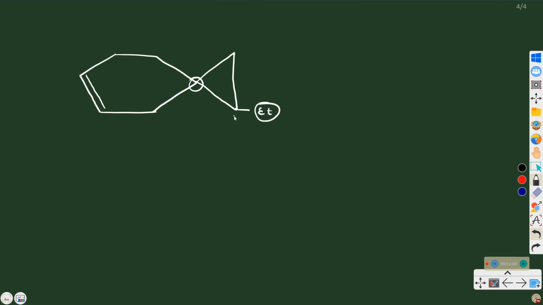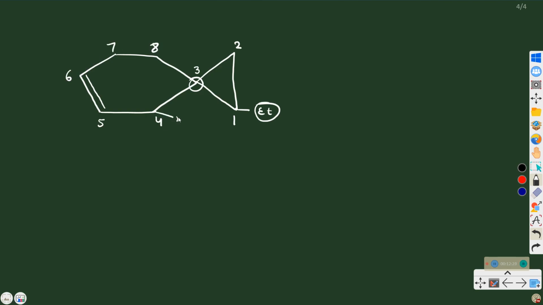So this will be carbon number 1, 2, 3. In the smaller ring, you can follow the lowest locant rule. So 3. Now since we have reached this ring, try to give the doubly bonded carbon the least number. So you will go through this line: 4, 5, 6, 7, 8.